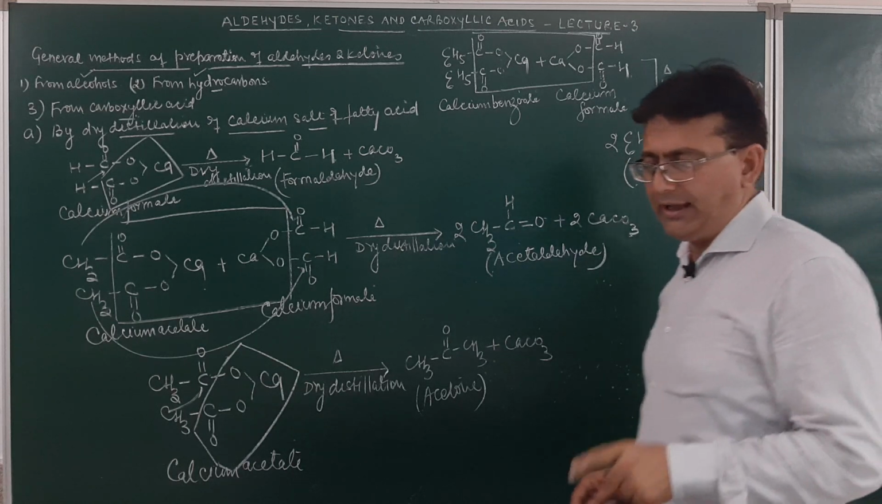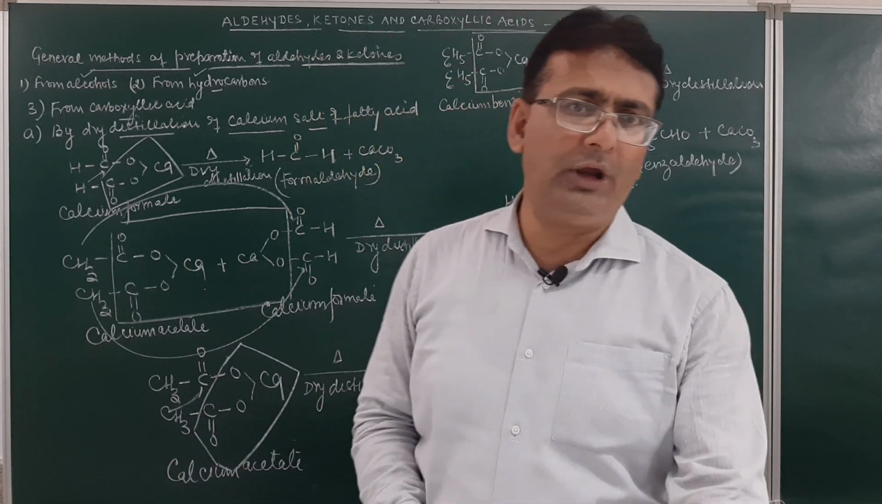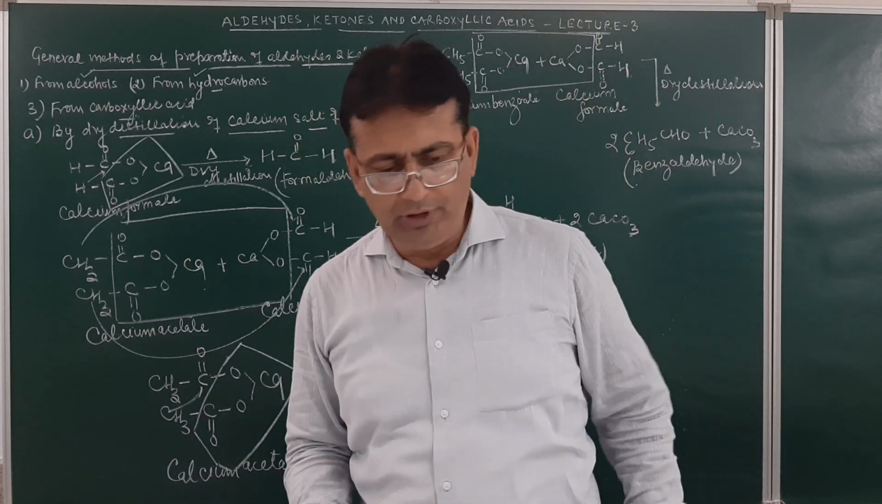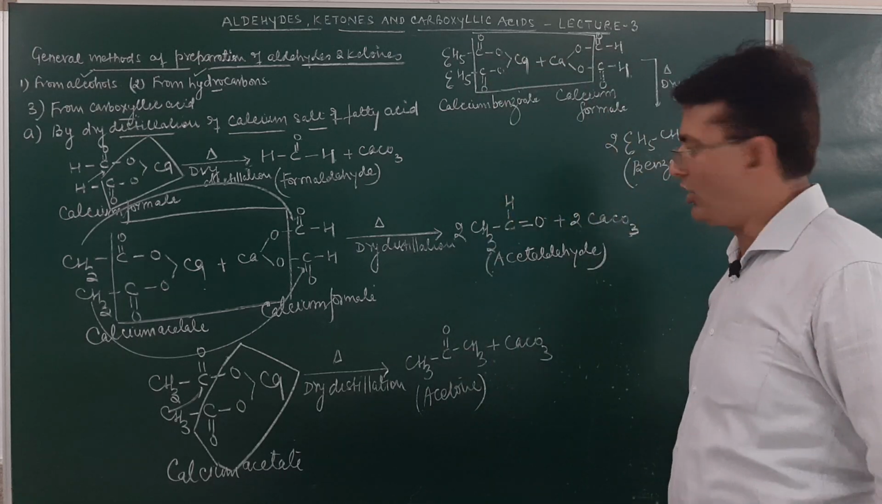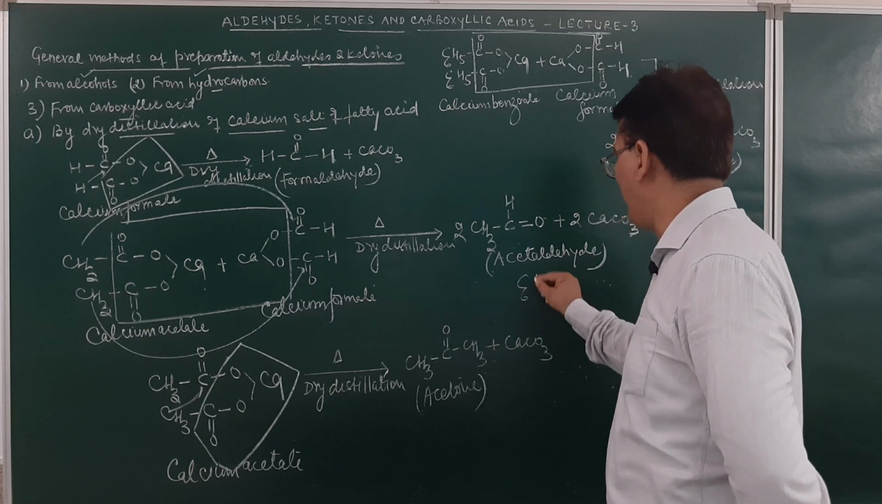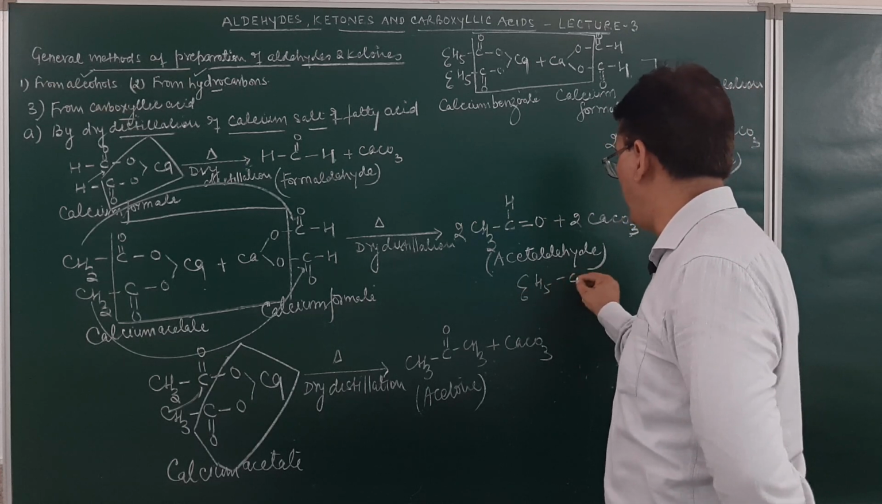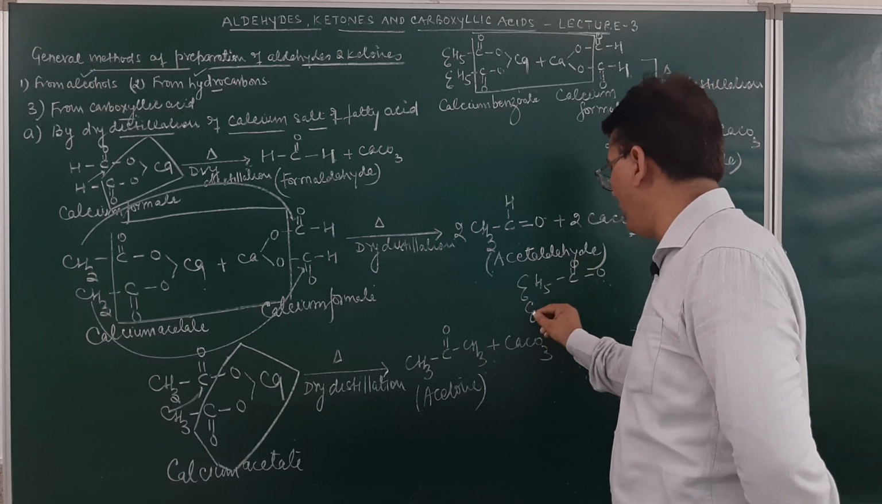If you take only calcium benzoate, on dry distillation it will result in the formation of benzophenone. How? Calcium benzoate, C6H5, C double bond O, O. This is calcium benzoate.